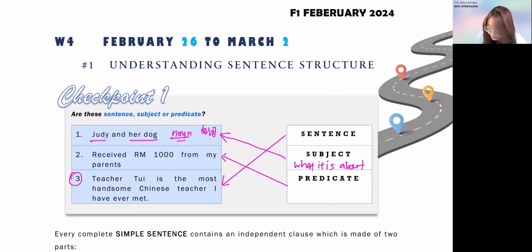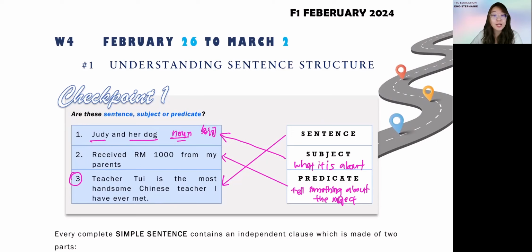Okay, why? Because predicate is when you are telling something about the subject. It's like your extra information about the subject. So Judy and her dog.